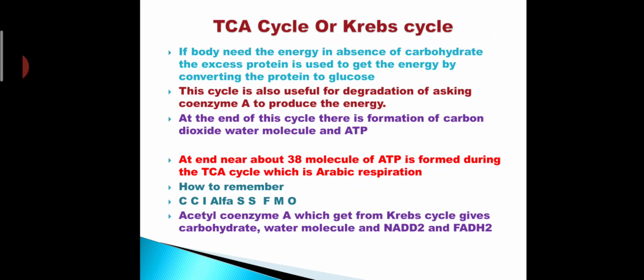The acetyl coenzyme A which we get from the Krebs cycle gives carbon dioxide, water molecules, NADH2 and FADH2. Then the next cycle is the ETC cycle, the electron transport chain.